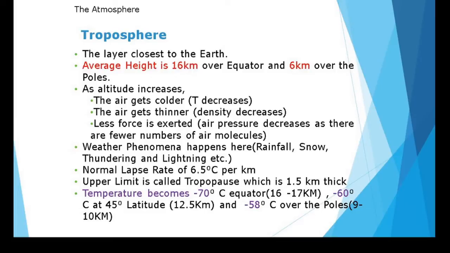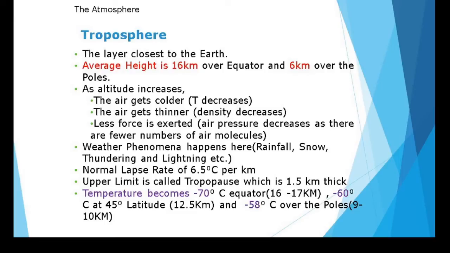So let's start and discuss the first layer of the atmosphere, that is the troposphere. This layer is closest to the earth. The average height is 16 km over the equator and about 6 km over the poles. As altitude increases, the air temperature gets cooled and temperature decreases. The air gets thinner, density decreases, less force is exerted, and air pressure decreases as there are fewer air molecules.